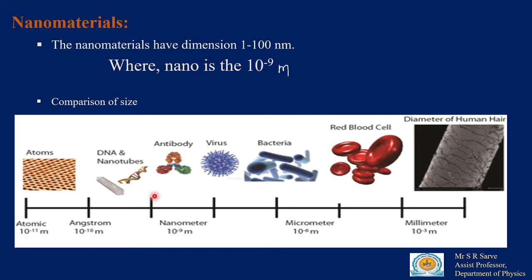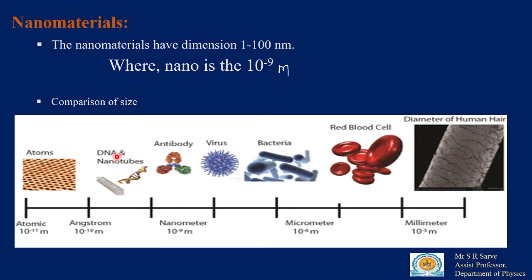And if you again divide it 10 times, then it is the atomic dimension, which is 10 to the power minus 10 meter. So simply, if you cut your hair into 10 lakh parts, then the small particle size appears in the nano range. So that is nanomaterials.